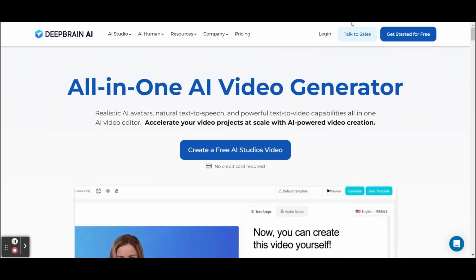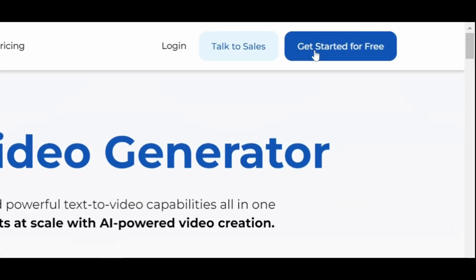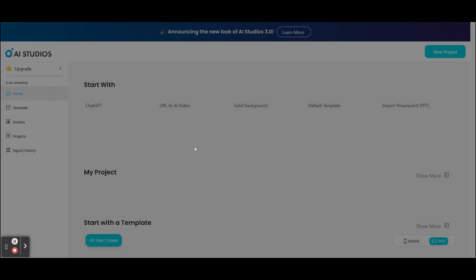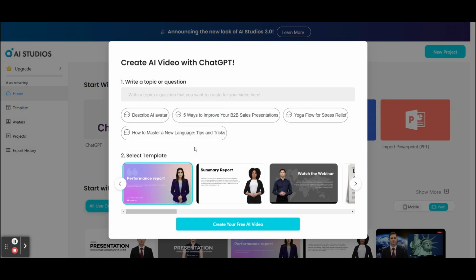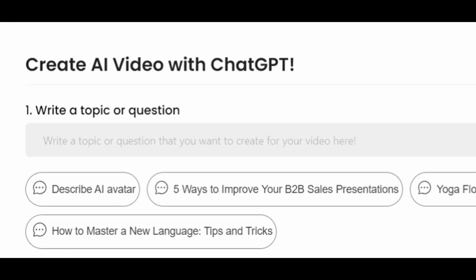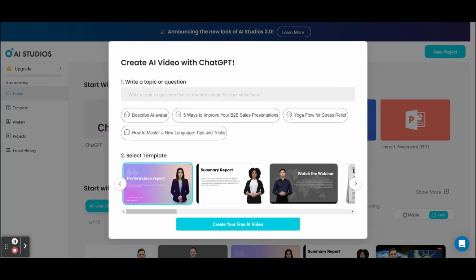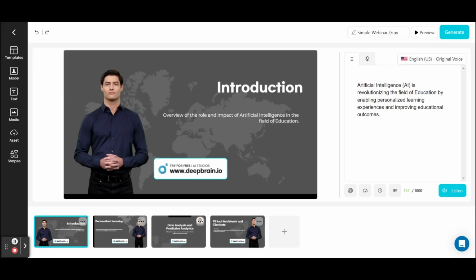The first step is to click Get Started for Free, and it will take you to a new page where you can find the different features. Now you can see Create AI Video with ChatGPT. You can give a prompt, and it will create a script and convert that script into a video. That's it. Now we have this script-based video.